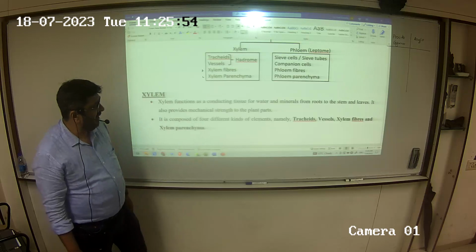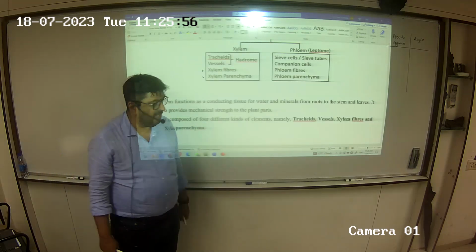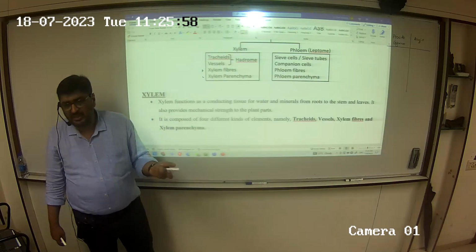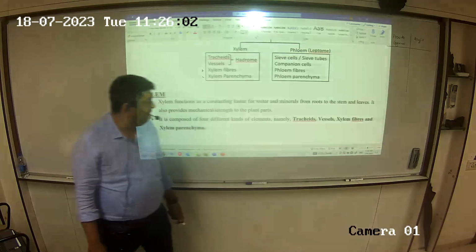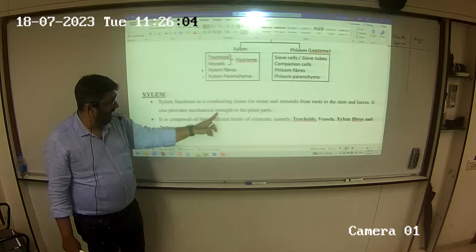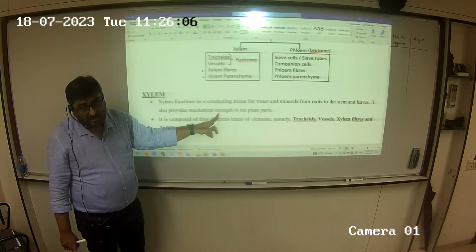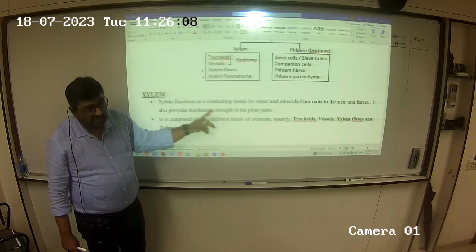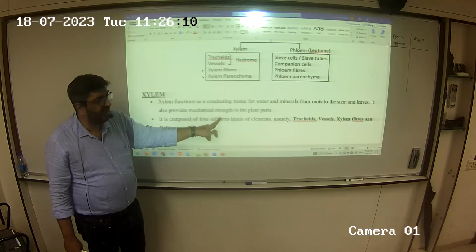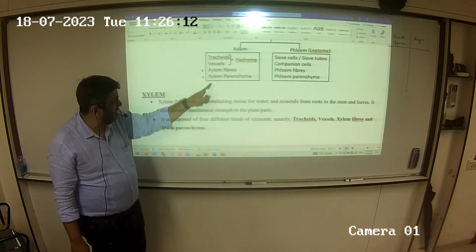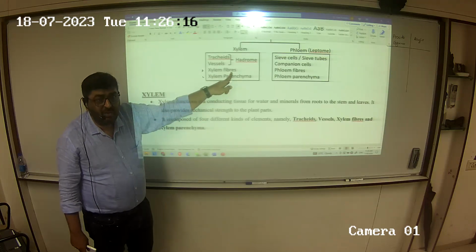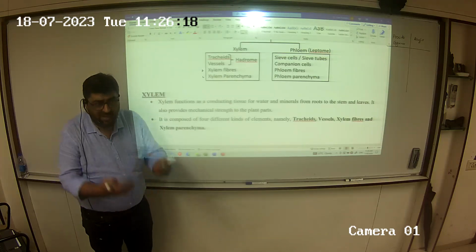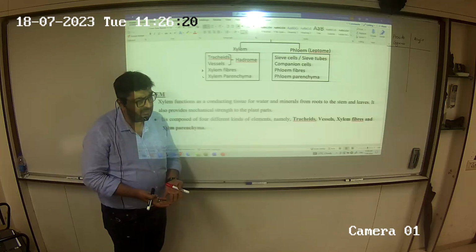Xylem functions as a conducting tissue for water and minerals. For water and minerals, if I need one word, it is sap, from roots to the stem and leaves. It also provides mechanical strength. I told you xylem is called wood. It also provides mechanical strength. The xylem in its structure shows sclerenchyma. So can that contribute to providing mechanical strength to the plant?